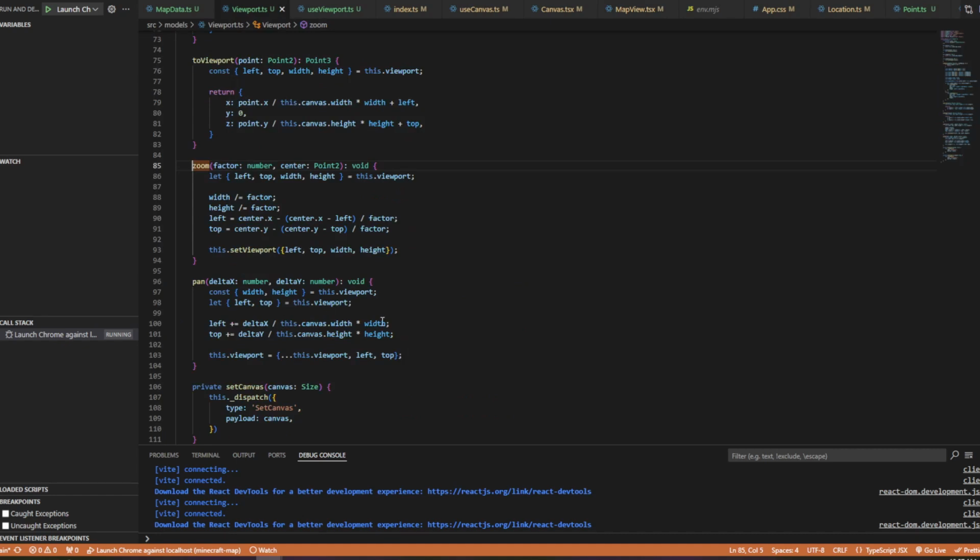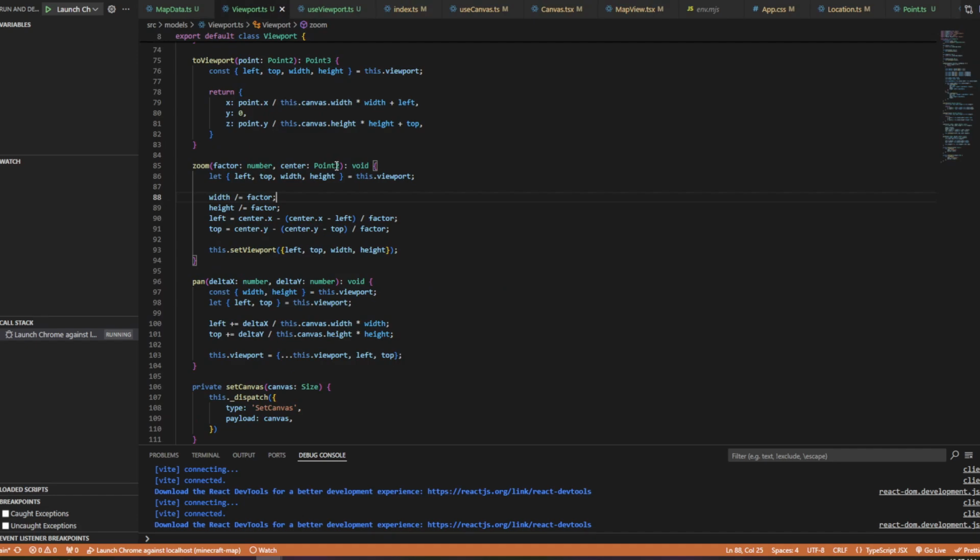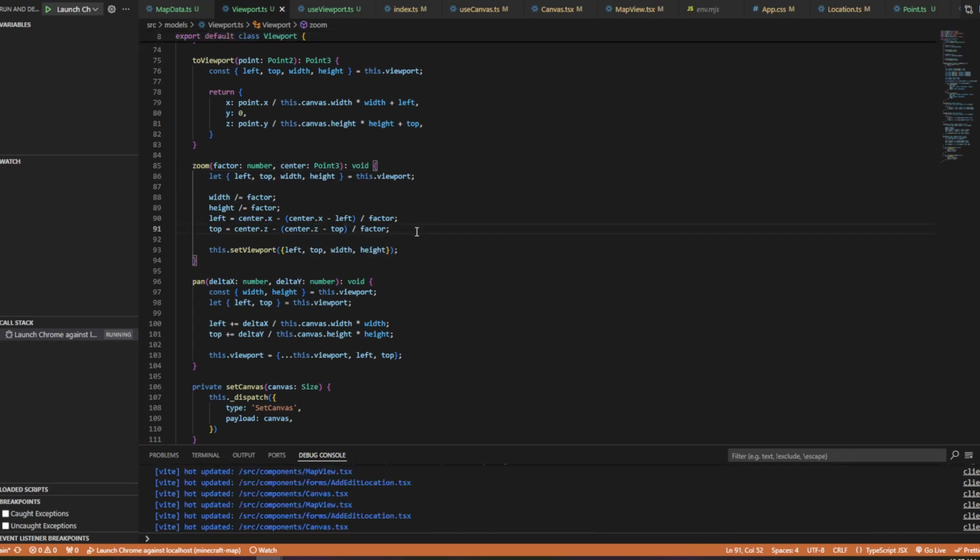Let's go here. What on earth did I do wrong here? Center. Y. Oh, yeah, center is a viewport coordinate, so this is going to be viewport point 3, and we need to do this as Z. All right, that's fine.